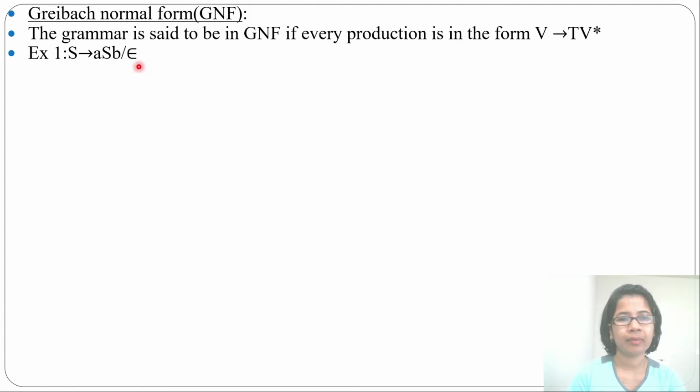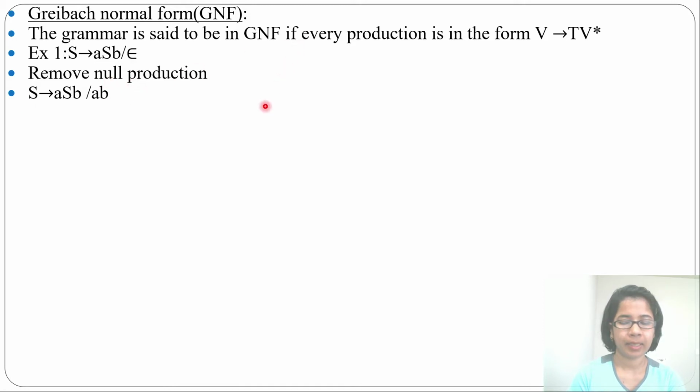Before doing CNF and GNF, it should be free from null production. So first we'll remove epsilon. Just remove the null production. After removal of null production, it will be S tends to ASB or AB. In place of S, we just substitute epsilon. So we got AB. Now this is free from null production.